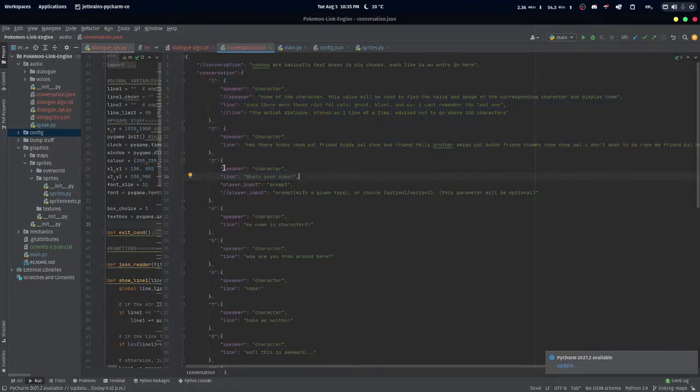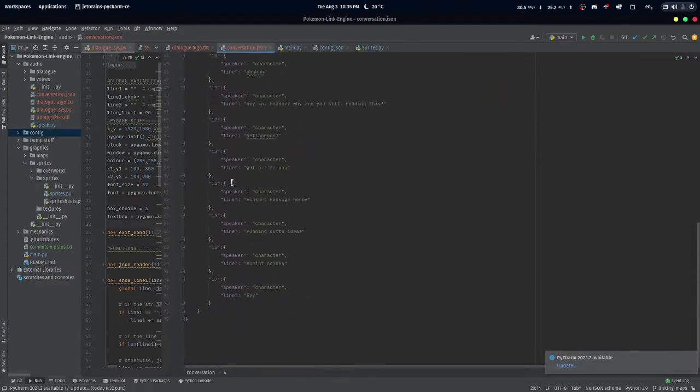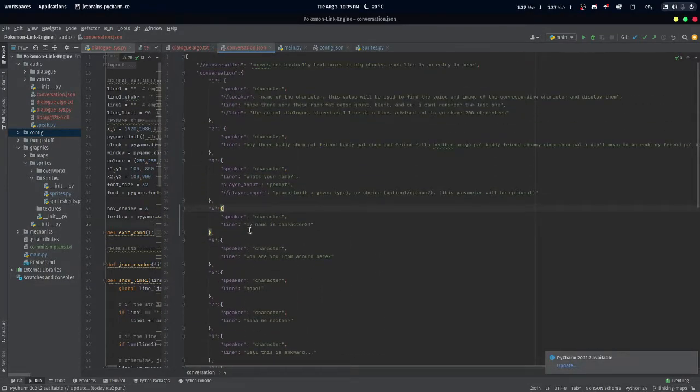Other things that might happen during a dialogue are player input. That might include a prompt, maybe something you have to type on the keyboard, like, oh hey, what's your name? And then you type your name in. Or a choice between two options, like yes or no, and the player would have to choose one of those two. Stuff like that. That's pretty much it. Something might trigger a conversation, and then it'll go through all these lines one at a time. Some of them require input, some of them don't.